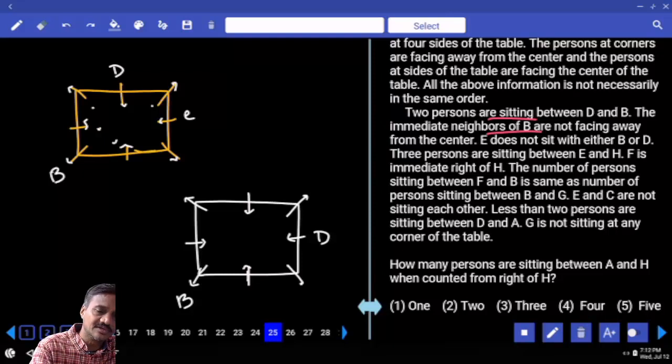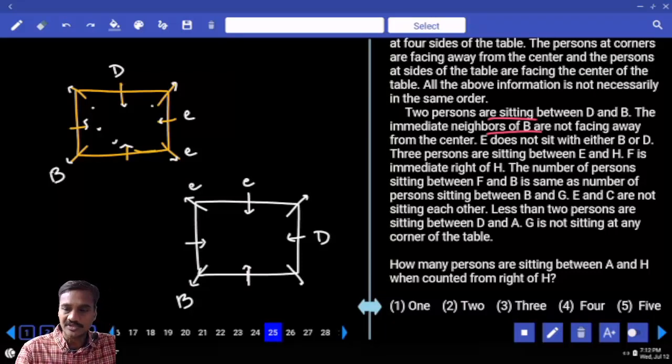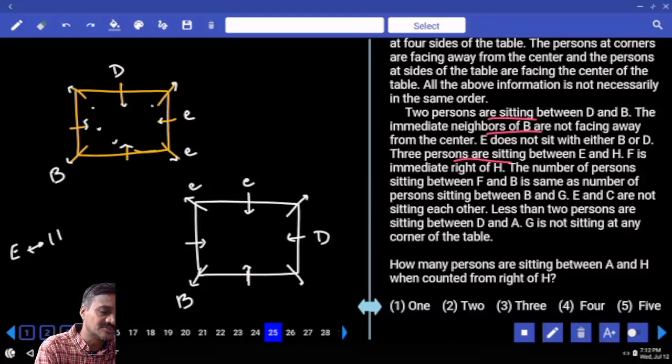And C can be here or E can be here, true positive. And here again, E cannot be at any one of these, hence E can be here or E can be here, there are 2 possibilities. And 3 persons in between E and H is nothing but they are opposite to each other. Among these 8 persons, 3 persons in between means opposite. E and H are opposite.